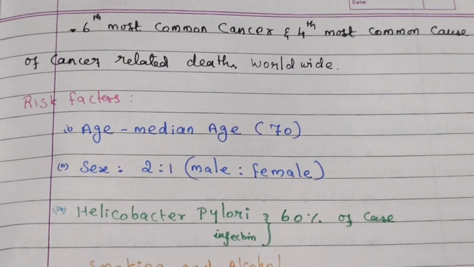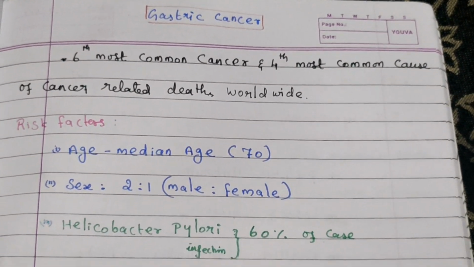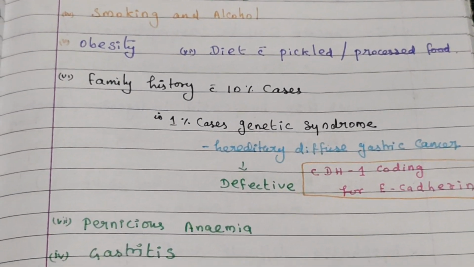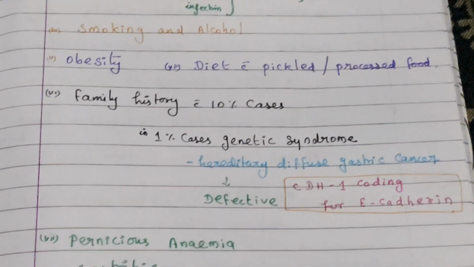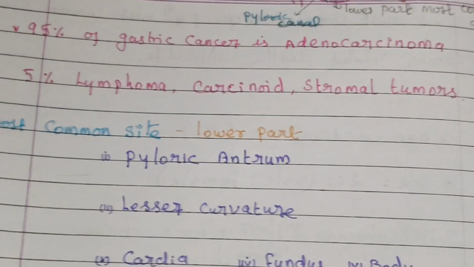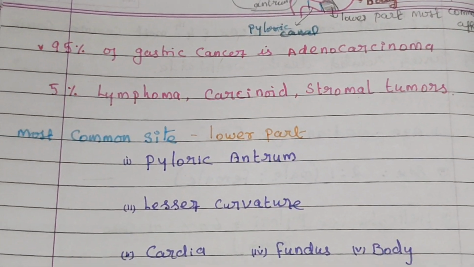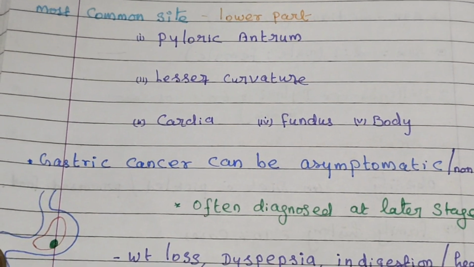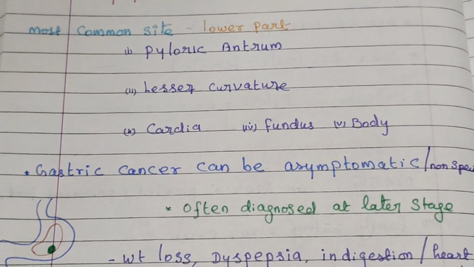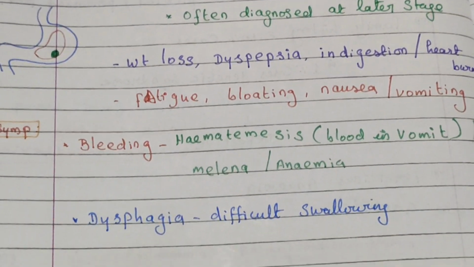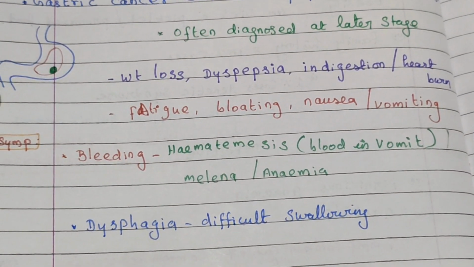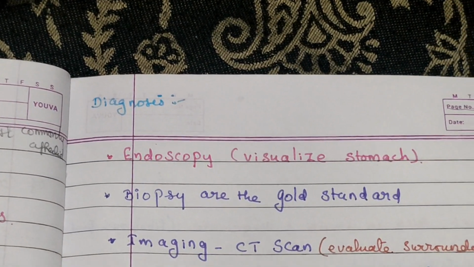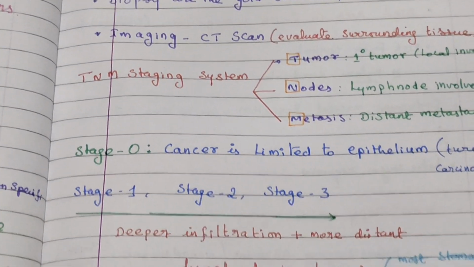So in this video we discussed gastric cancer, the sixth most common cancer. These are the risk factors. 95% are adenocarcinoma and 5% are lymphoma, carcinoid or stromal tumor. The most common site is the pyloric antrum. Usually found only at the third stage, with symptoms like bleeding and dysphagia. Diagnosis: endoscopy, biopsy, CT scan.